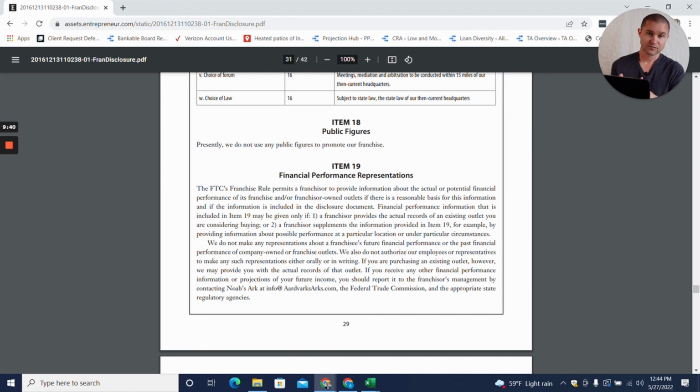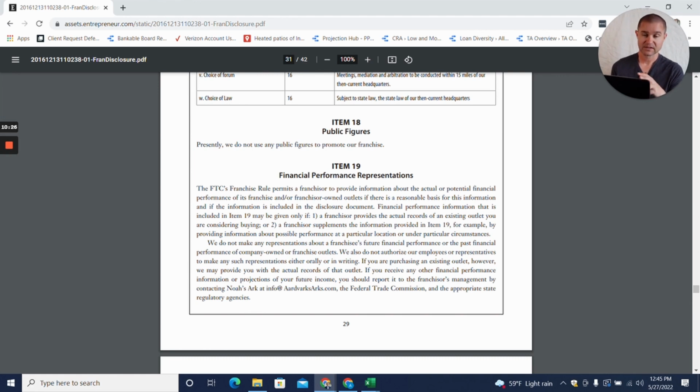Now, each franchisor has the opportunity to share this information or not to share the information in the franchise disclosure document. And so, if you're really wanting to make reasonable projections, find a franchisor that will share some information in item 19. That's really beneficial because it's going to give you actual results of revenue and expenses, profitability of specific units or averages across their entire footprint or a subset of their footprint. And so the data can really vary depending on the particular franchise. But this is where you want to look, item 19.